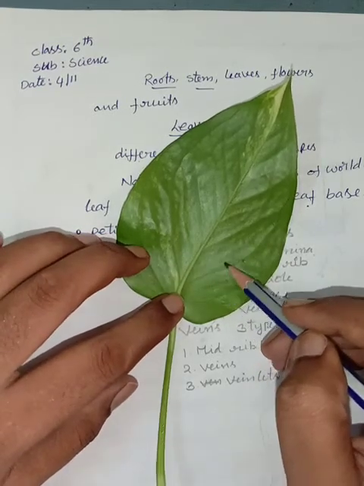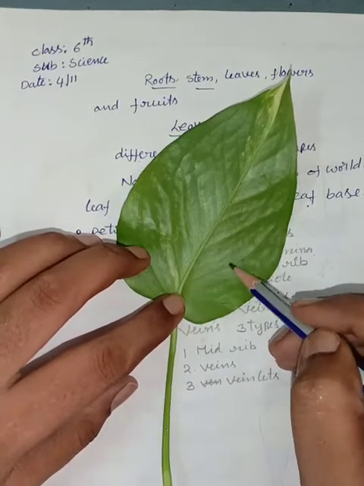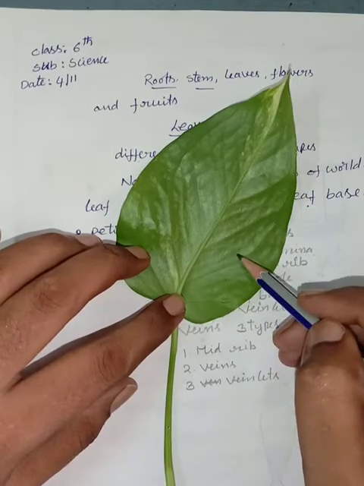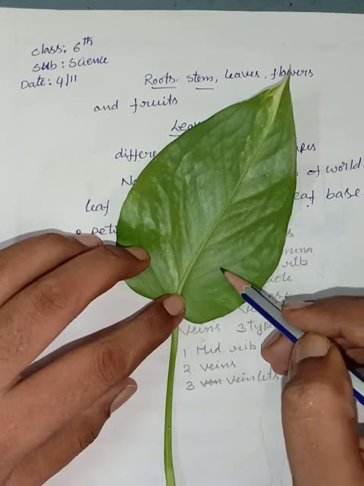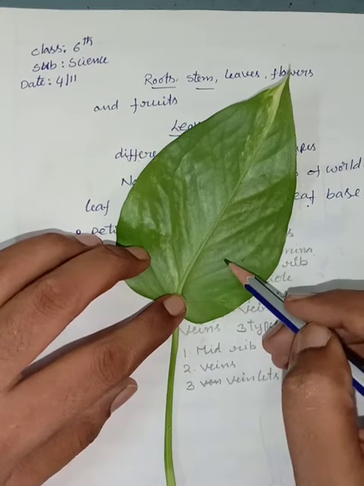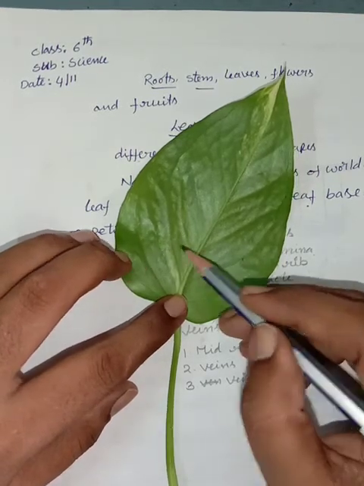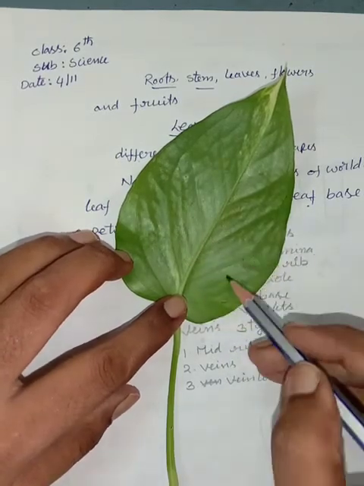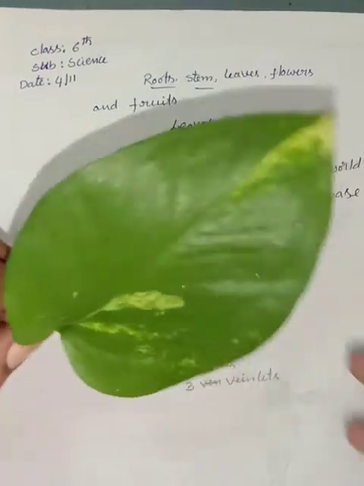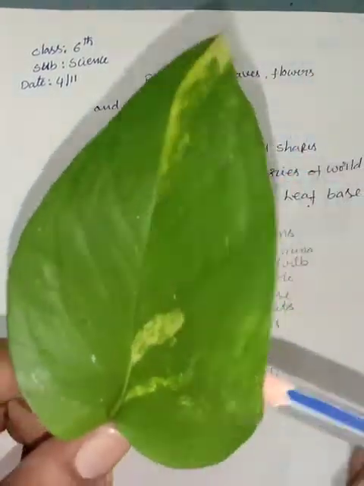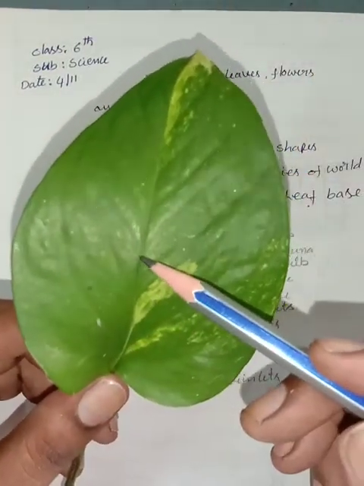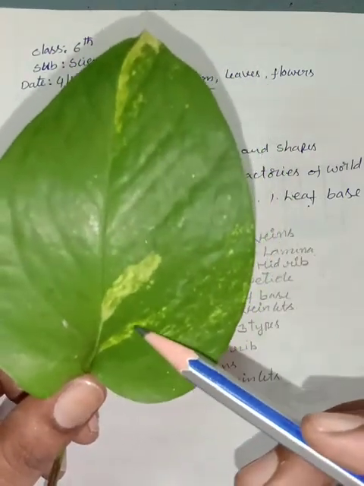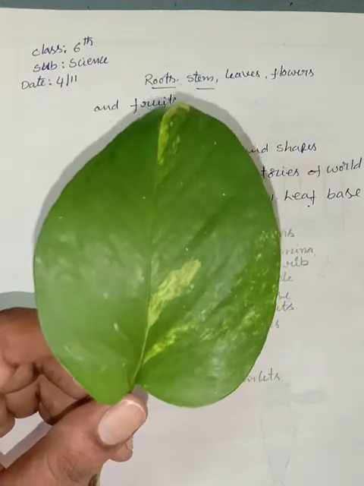See children, there are very fine lines appearing on the surface of the leaf, arising from the veins. These small fine lines are known as veinlets. This is midrib, these are veins, and the fine lines are veinlets.